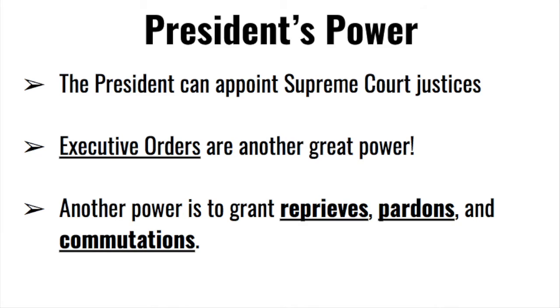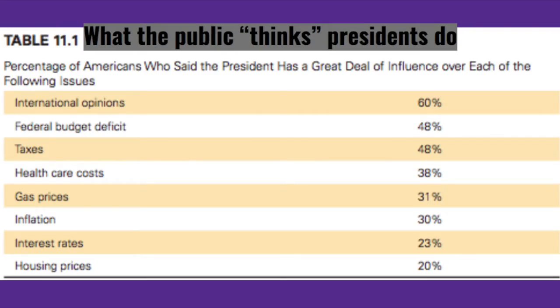One big one is making federal appointments. The Senate, of course, has to approve these, but the president has a great power of influence over the courts if he gets his people in. Remember, the Senate does have to approve that. Another huge one is just having executive power in general, such as privilege and even executive orders. This essentially makes the president a lawmaker. Congress does so much, but this is a way the president can do even more. And he can even do some things that maybe some Americans think that he does regularly.